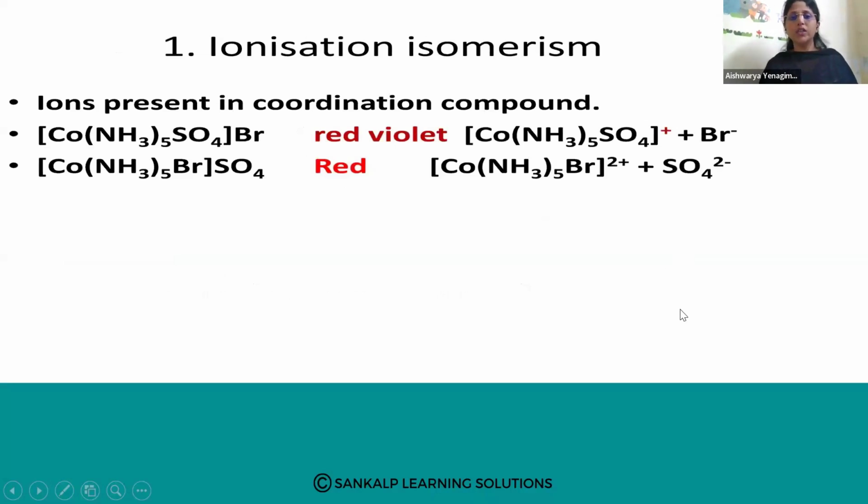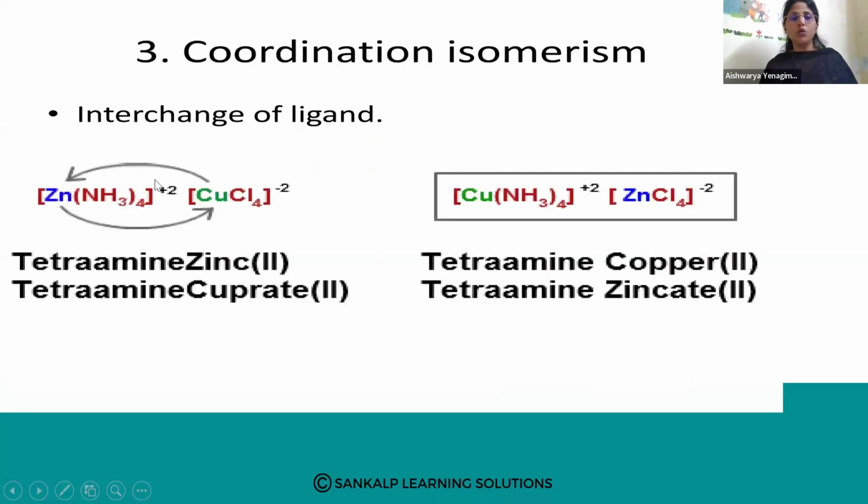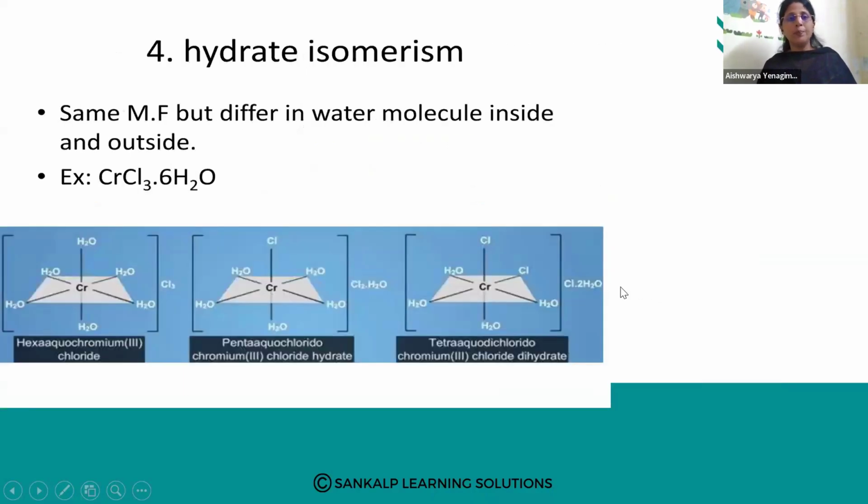Structural isomerism, we have seen ionization isomerism, linkage isomerism, when you have nitro, see, an ambidentate ligand, then you get different ones. Here N is the point of attachment to the central metal atom. Here O is the point of attachment to the central metal atom. Coordination isomerism, both are complex ions, complex cation, complex anion, where exchange of the ligands, interchange of the ligands between the complex ions takes place.